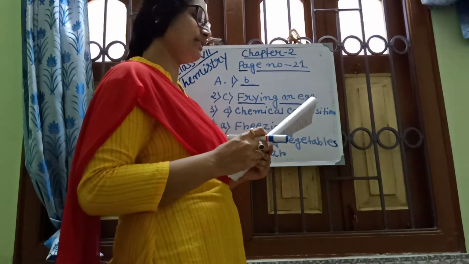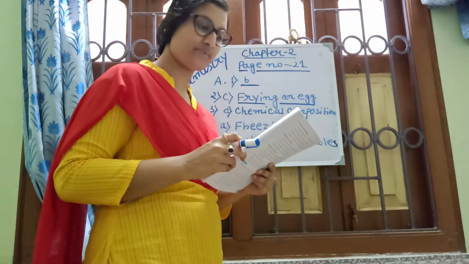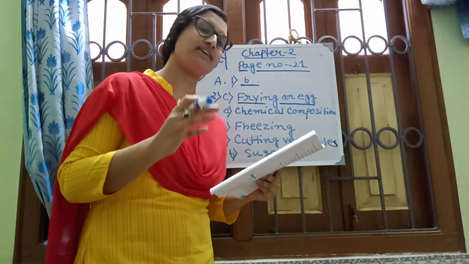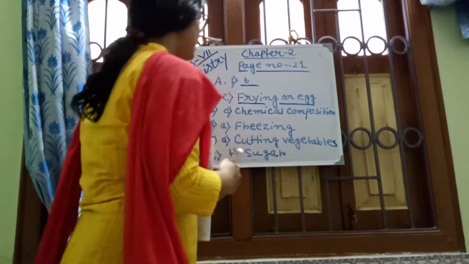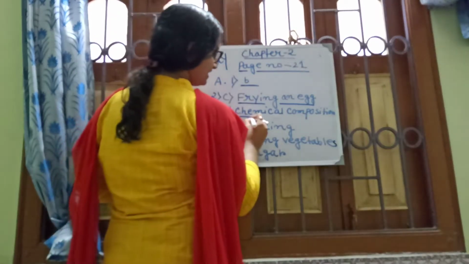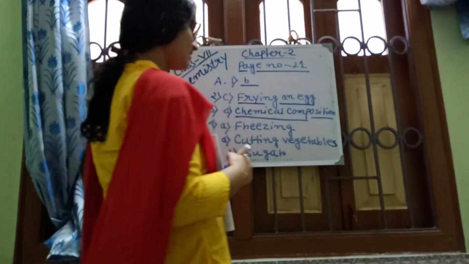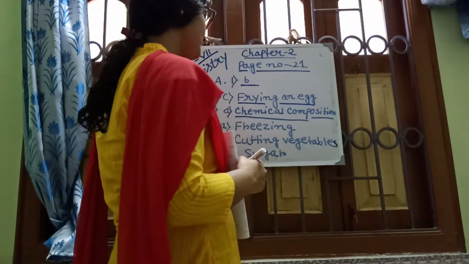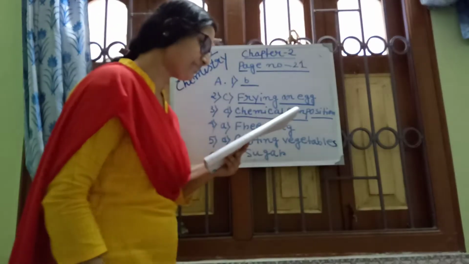Which of the following properties cannot change in case of physical change? Number 3, D, chemical composition. In a physical change, the chemical composition does not change. Actually, no new substance is formed in a physical change.